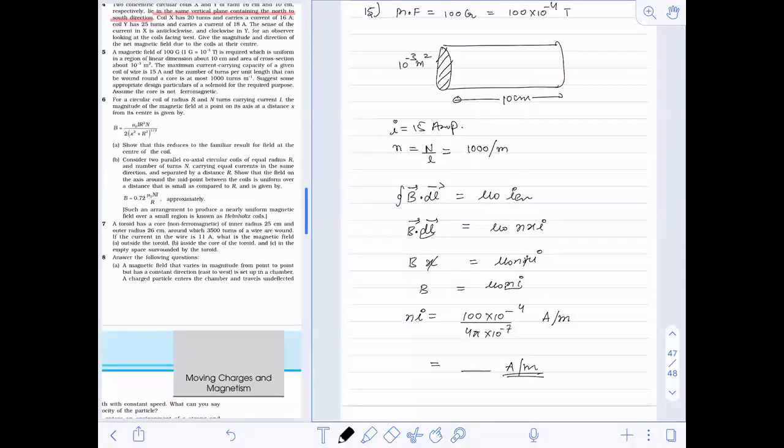So 8,000 ampere per meter will be the current that will flow in this solenoid. That is the result. But the NCERT book back answers are varying.